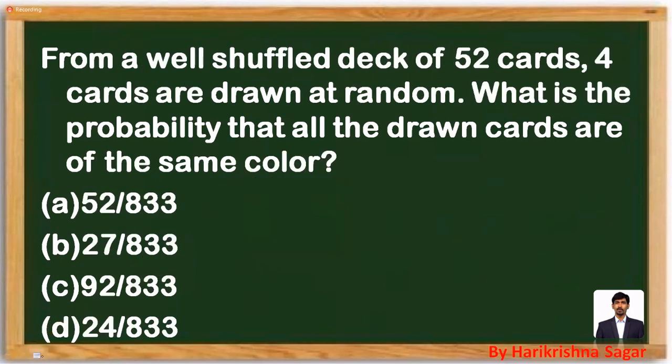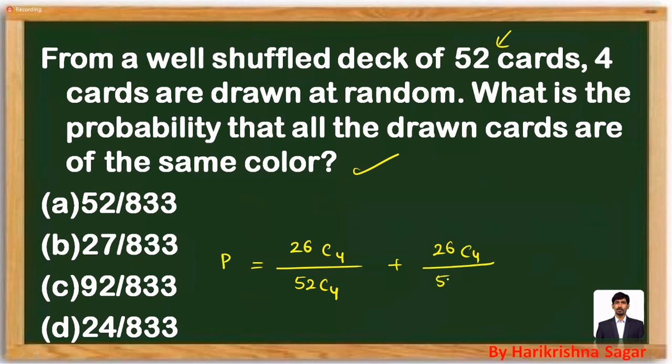Look at the next question available. From a well-shuffled deck of 52 cards, 4 cards are drawn at random. What is the probability that all the cards are of the same color? You are choosing 4 cards, so 52C4 is going to indicate the total outcomes. All the cards being the same color means you have to choose either 26C4 or 26C4. Why? Because either you can choose all the cards as red or all the cards as black.